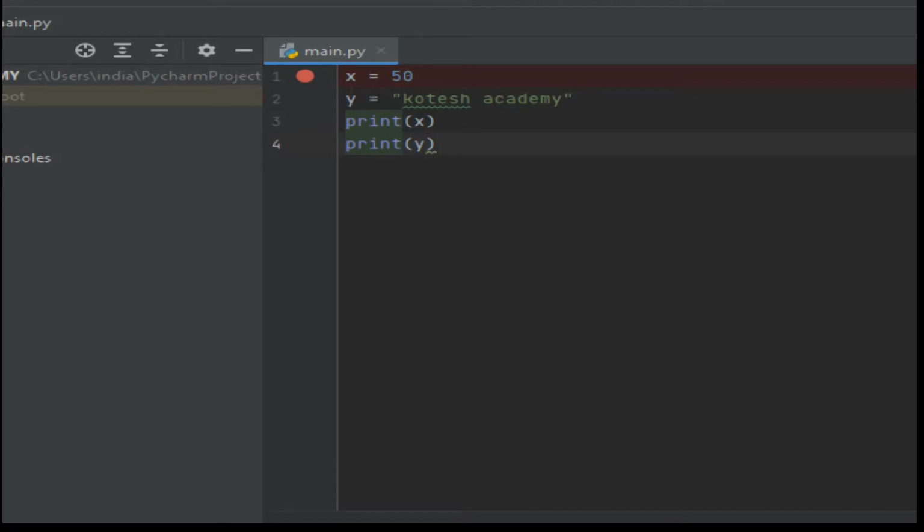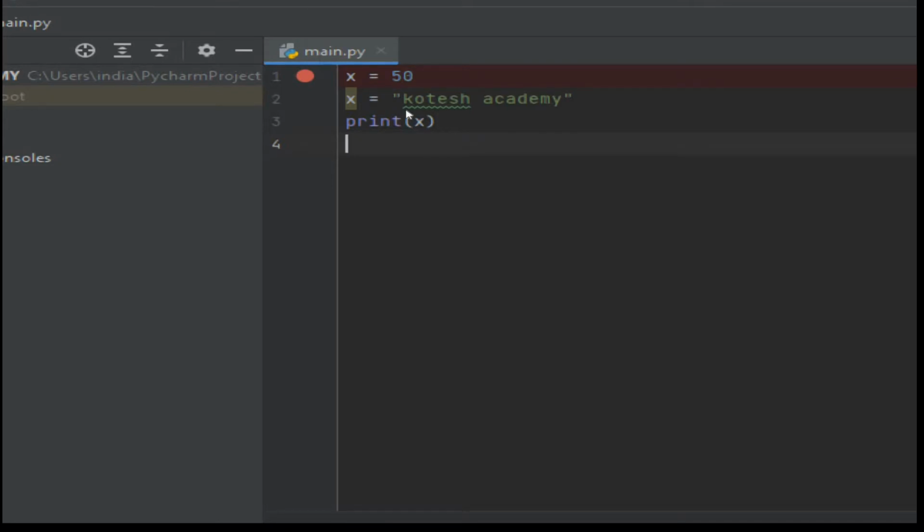Next, another example is if you take both as the same variable, here x is equal to 50 and then x is equal to Kotesh Academy. Then we write print x. What is the process going on? Before that, x is equal to 50, an integer stored in the particular variable. Next, a string value is stored in the same variable. So whichever was stored last, that value will be displayed in this print.